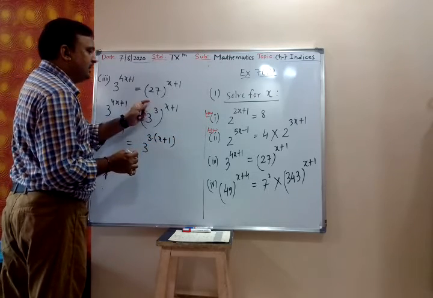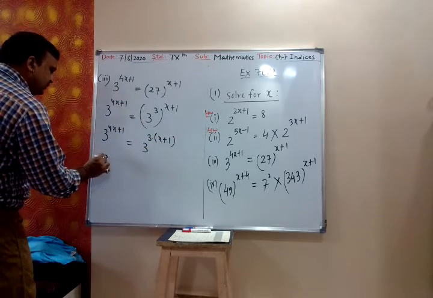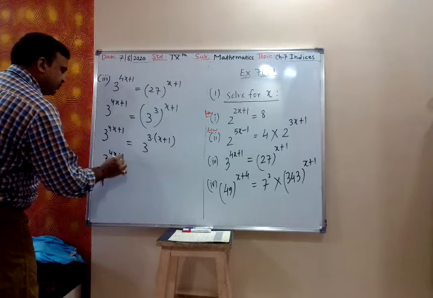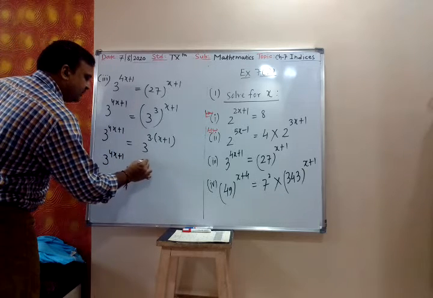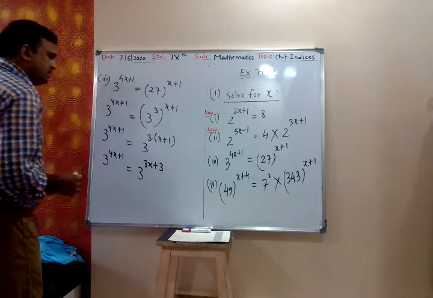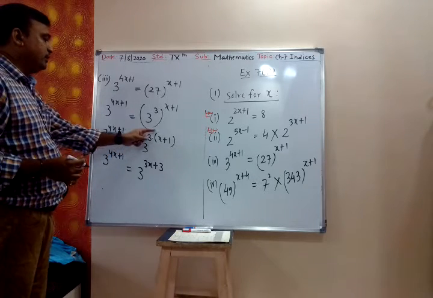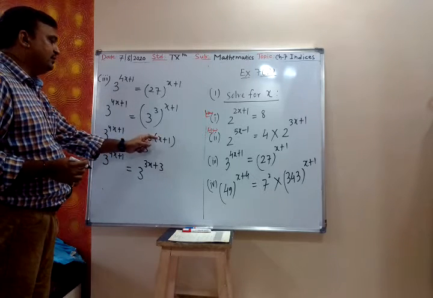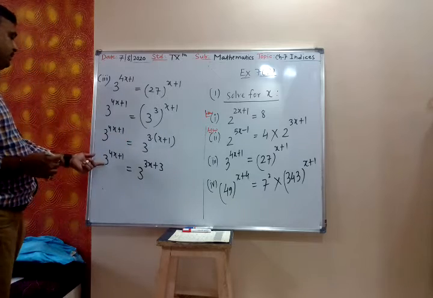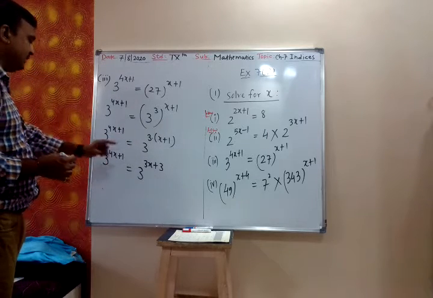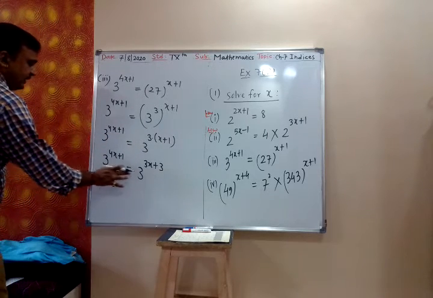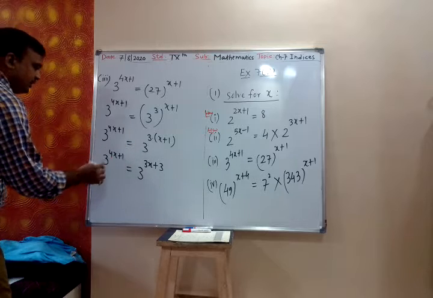Power raised to power, multiply the power. So 3 raised to 4x plus 1 is equal to 3 raised to 3x plus 3. You have to multiply 3 to each term: 3 into x plus 3 into 1. Now the base is same, so their powers will be equal.